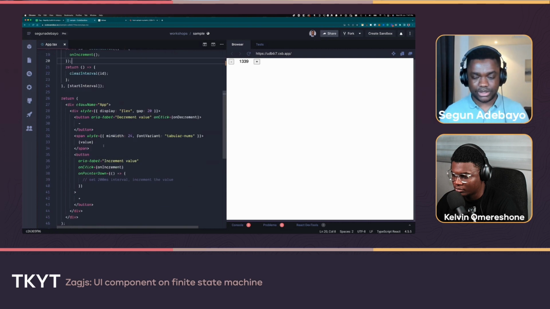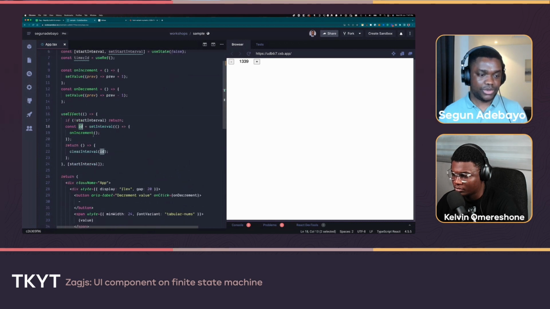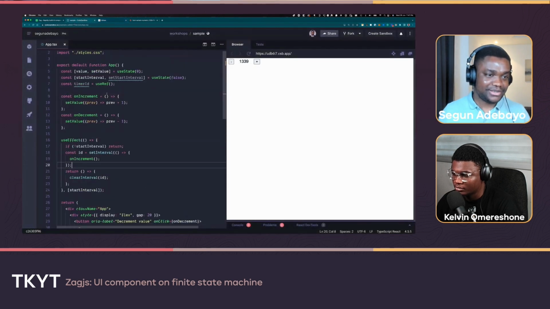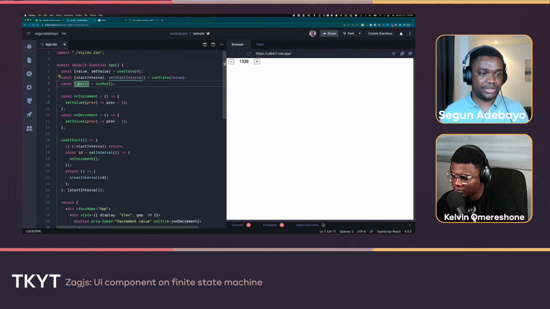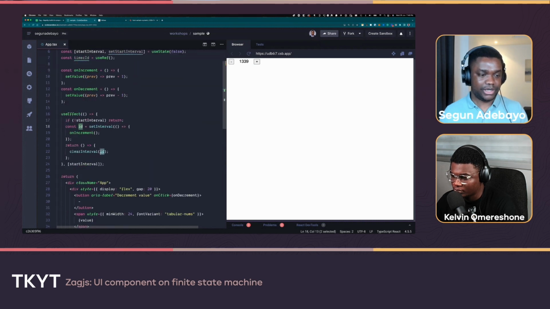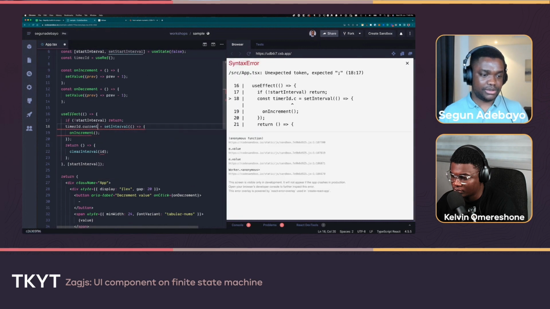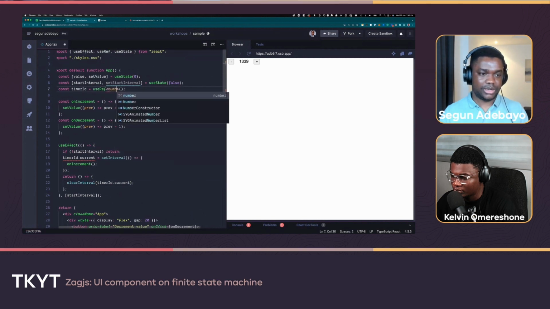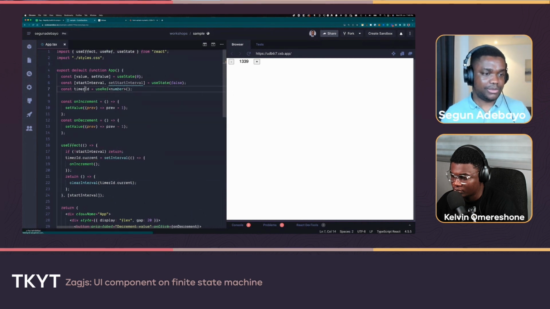Then within the pointer down, I need to kick off that interval directly. That is the weird trick here. We also want to be able to stop the interval. If I press this down and then press up, you have to stop the interval. The interval should not keep running after releasing the pointer. That means we can store the timer ID here instead of putting it within the scope of the effect. So I'll assign this to timer ID.current, and I'll clear the timer ID current here as well. I'll annotate this as a number for React to be happy.